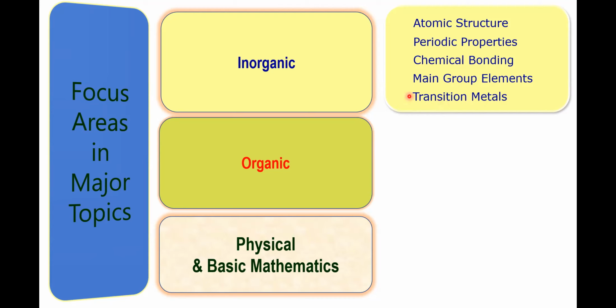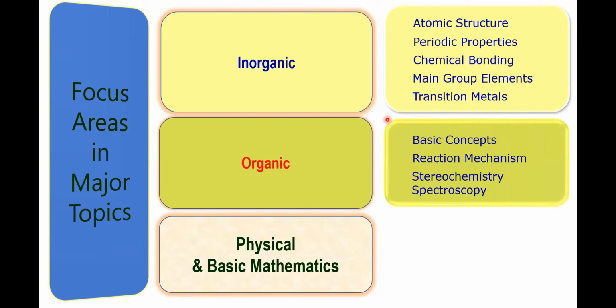The basic concepts of organic chemistry include the electronic effects like inductive effect and mesomeric effect, which includes resonance, and their applications like basicity of amines, acidity of carboxylic acids, and stabilities of reactive intermediates like carbocations, carbanions, etc. Then reaction mechanisms include all types: additions, eliminations, and substitutions, and the various mechanistic pathways of elimination like E1, E2, E1CB.